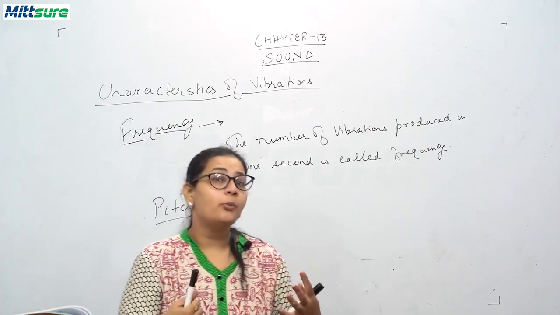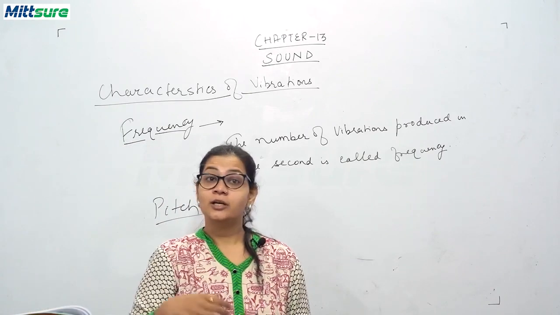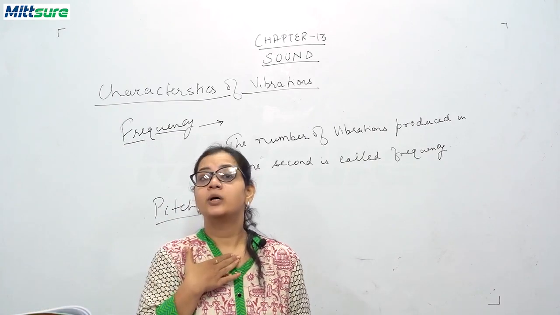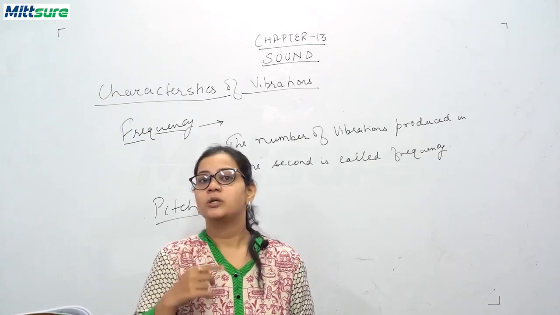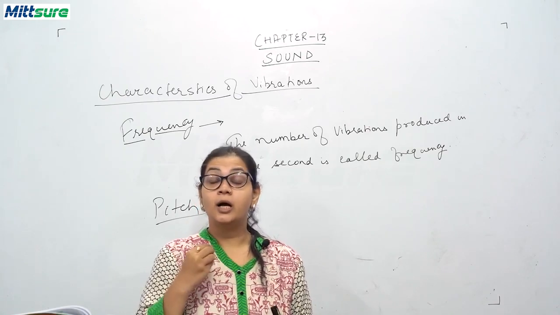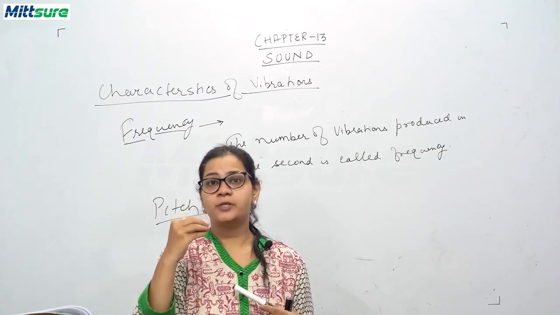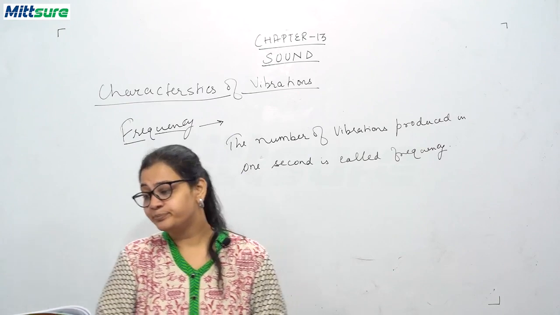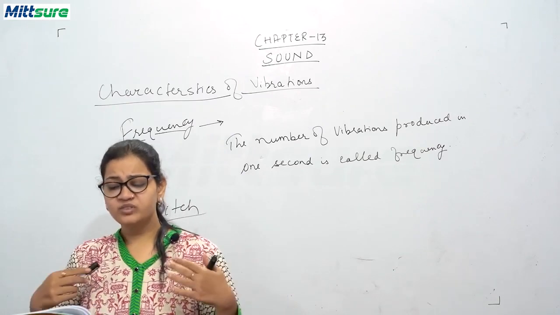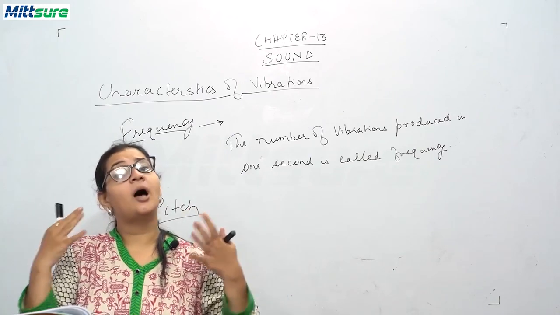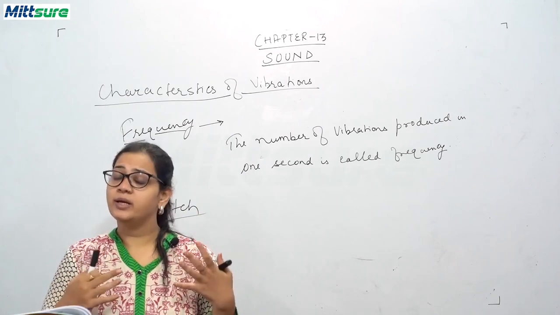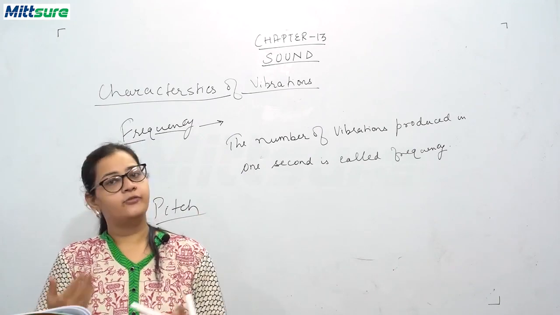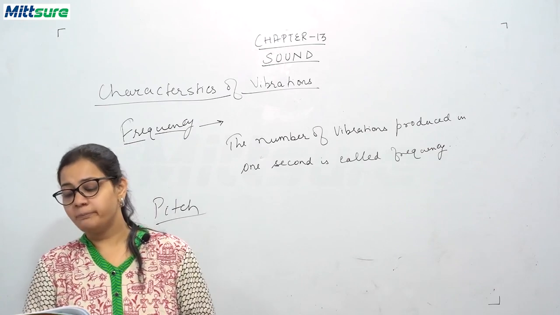What do opera singers do? They increase their pitch. They have very high pitches. They can create such a pitch that a crystal glass can break. So this is the shrillness or sharpness of the voice that can be created. And the lower the frequency, the lower the pitch.